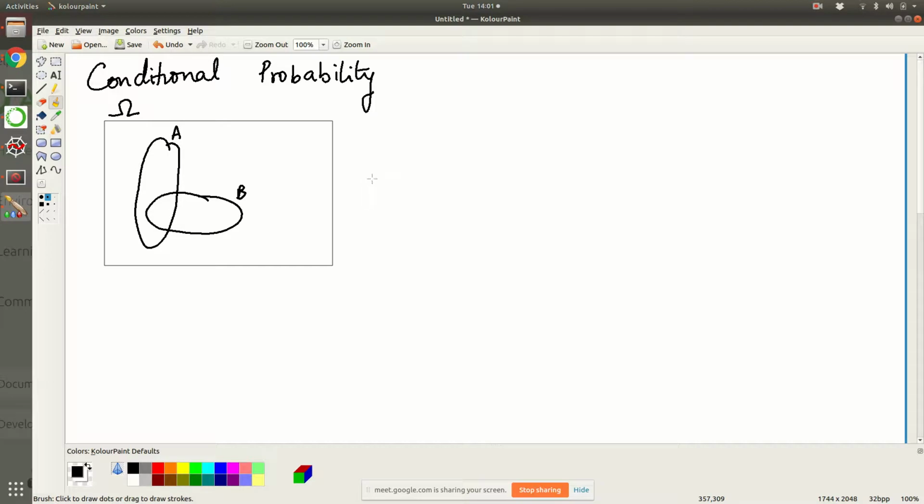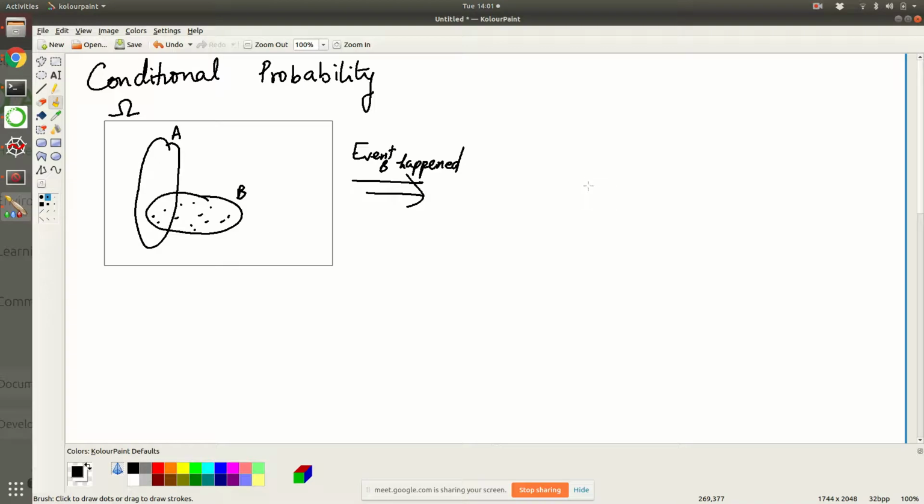Now let us say somebody tells you event B happened. You don't know exactly what element. Event B may have several points, but you don't know exactly which one of them actually happened. But you know in general that one of the things in event B has happened.